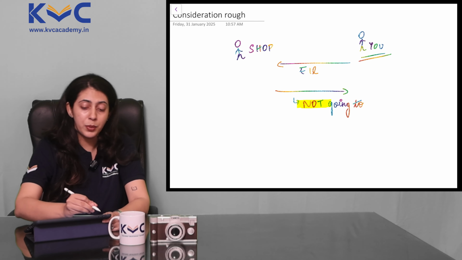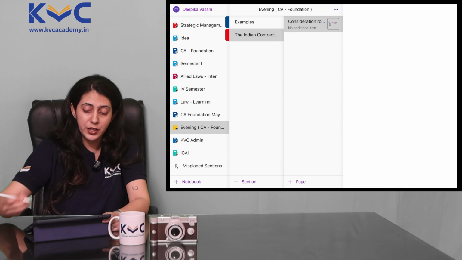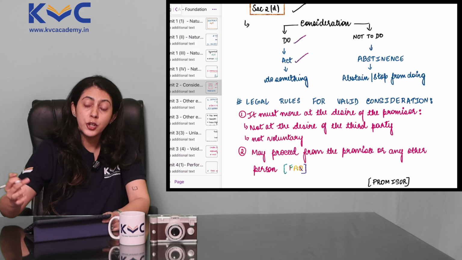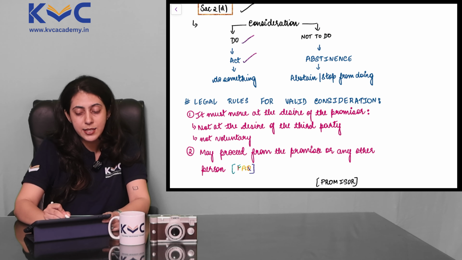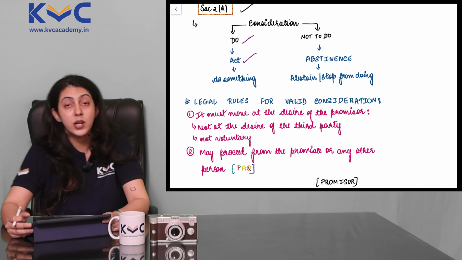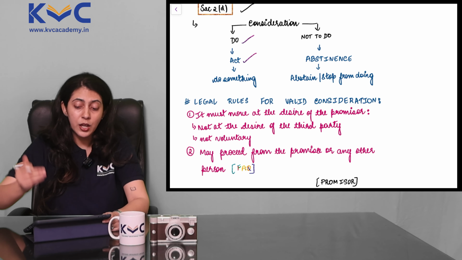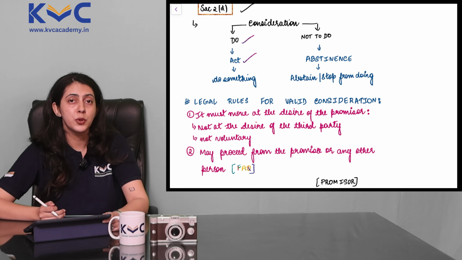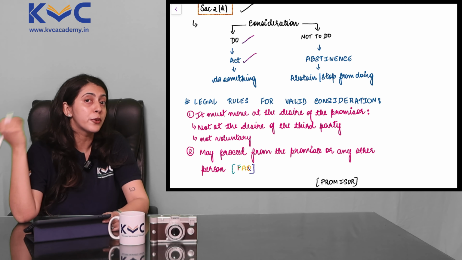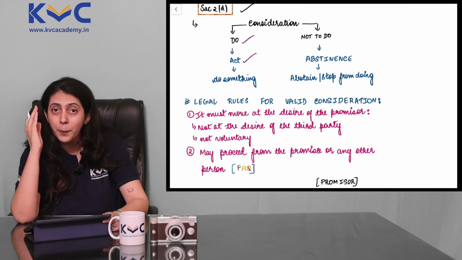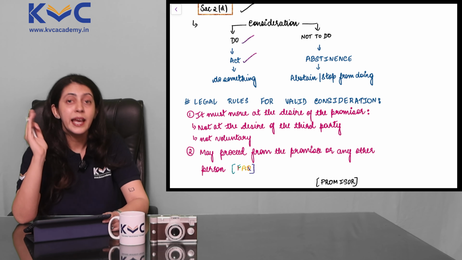So this is an example for the other side of consideration where you are asking me not to do something, and this not to do something in technical terms is called abstinence. What is abstinence? Abstinence means you are stopping a person from doing something. In our case, what are you stopping me from doing? You are stopping me from opening a particular shop in the complex that you already have.